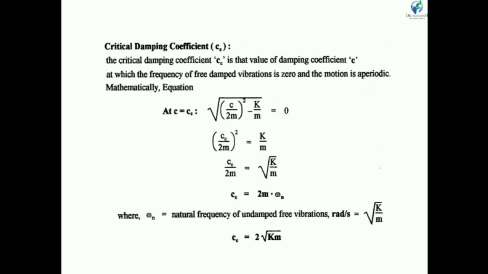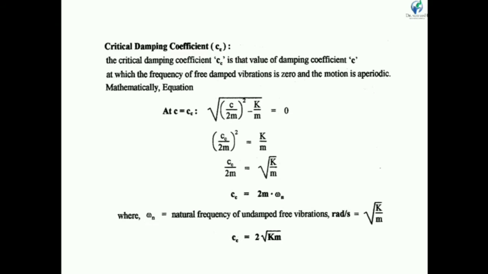So at cc, the root of (c by 2m) square minus k by m is equal to 0. This is the root of the solution. We put c is equal to cc because the frequency becomes 0. So (cc by 2m) square is equal to k by m, so cc upon 2m is equal to root k by m.